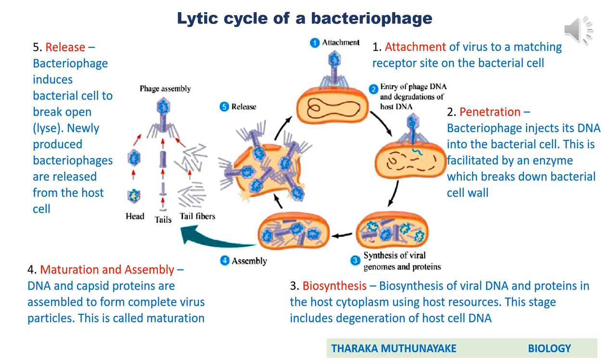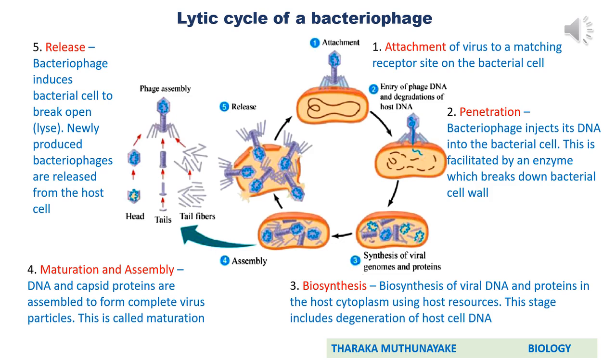First, we will move to the lytic life cycle of a bacteriophage. It's a typical life cycle. Most plant-infecting viruses and animal-infecting viruses also show a similar life cycle. Okay, then the lytic life cycle of a bacteriophage consists of 5 main steps.